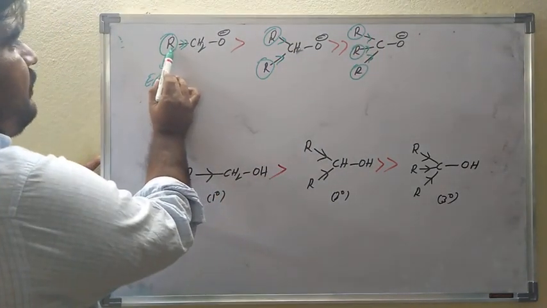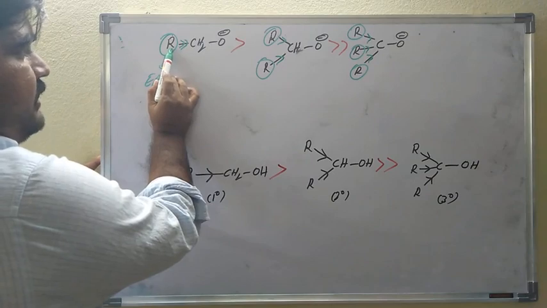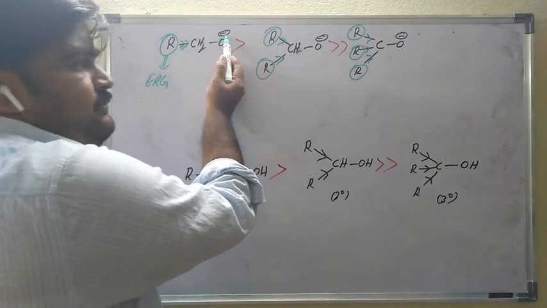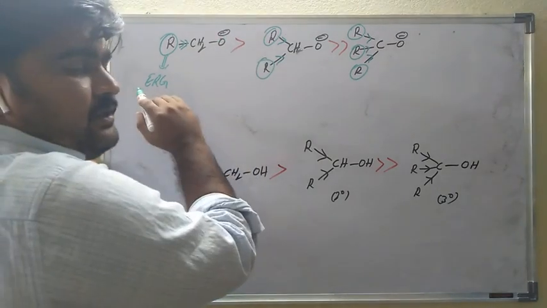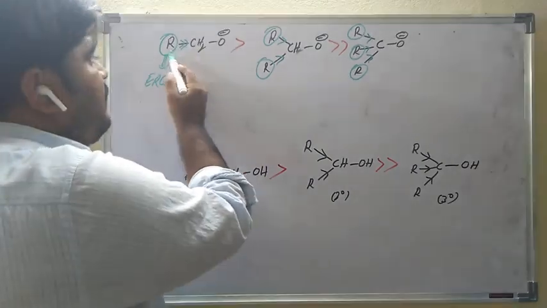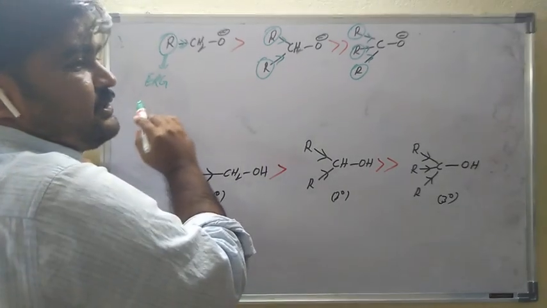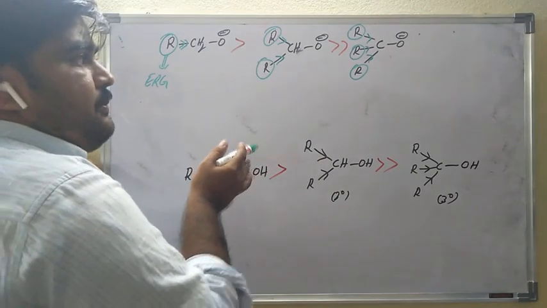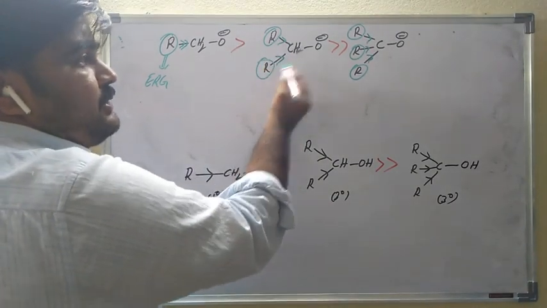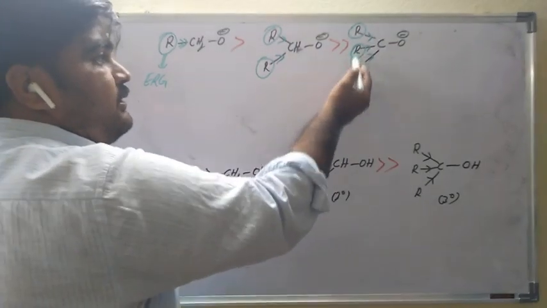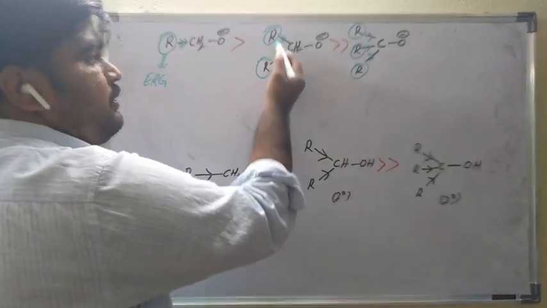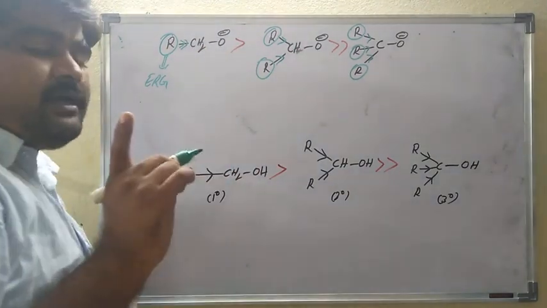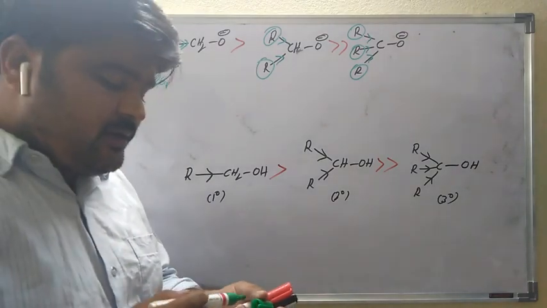So whenever alkyl groups increase the electron density on the oxygen atom, which already has a negative charge, it is already in excess. One alkyl group is increasing the electron density on the oxygen atom, so comparatively the polarity of the OH bond is decreased. But here there are two electron releasing groups, and here three, so more electron density is present on the oxygen atom. So which one is more acidic? Primary alcohol is more acidic than secondary alcohol, which is more acidic than tertiary alcohol.